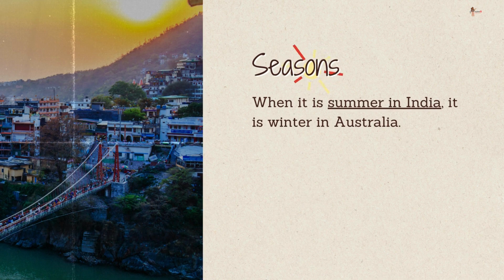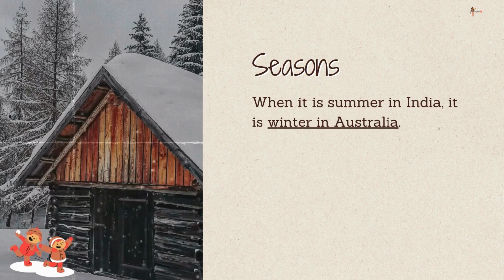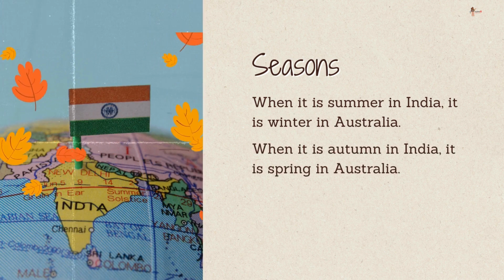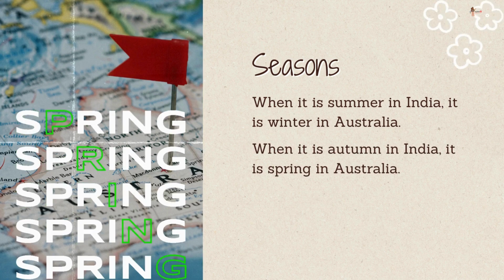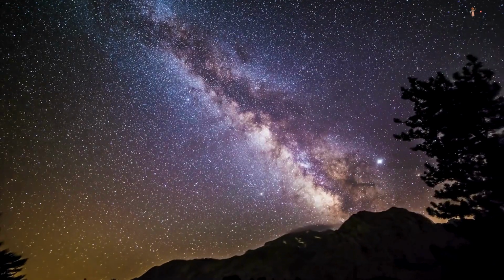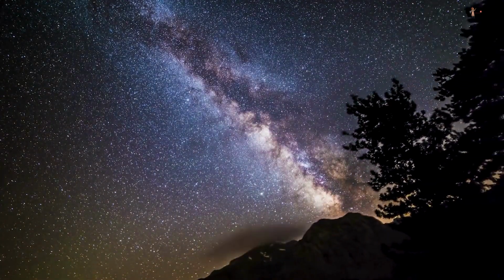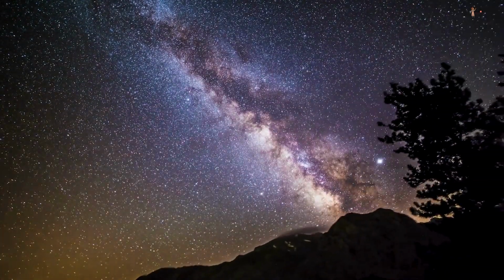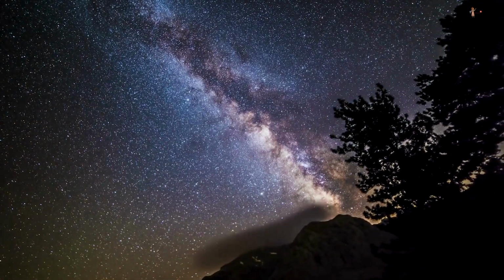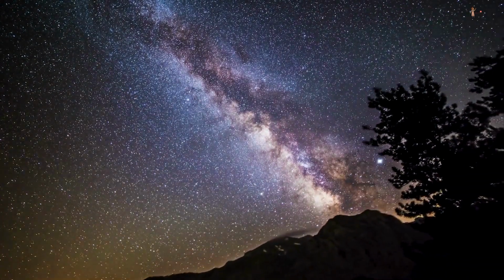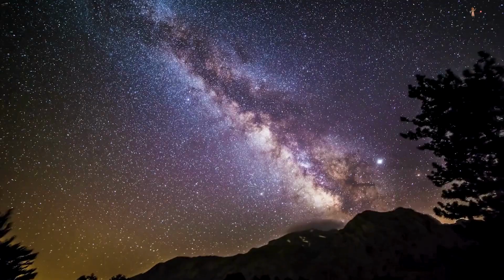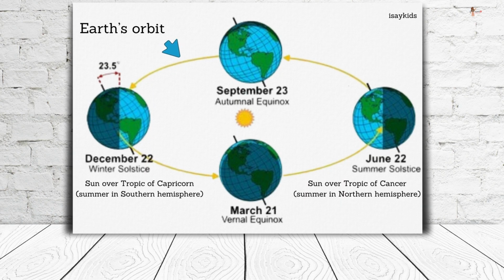Therefore, when it is summer in India, it is winter in Australia. And when it is autumn in India, it is spring in Australia. This is how the revolution of the earth and its tilted axis causes the seasons. What two things cause seasons? The revolution of the earth around the sun and its tilted axis. Please make a note of this diagram showing how seasons change according to the sun's position with respect to that of the earth.